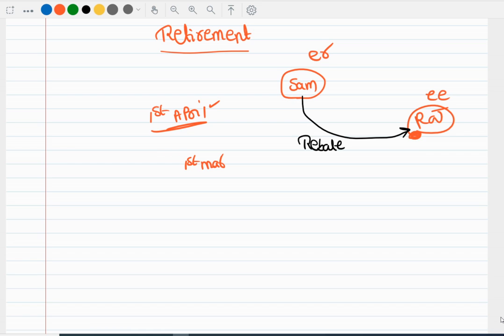right? So retirement of the bill is nothing but paying earlier than the due date. That's all about the retirement. There is nothing more to discuss about this. The only thing you have to understand is Sam is giving a rebate or discount. So for Sam it is an expense. It's more like discount allowed for Sam. Okay, so this is all about the retirement.